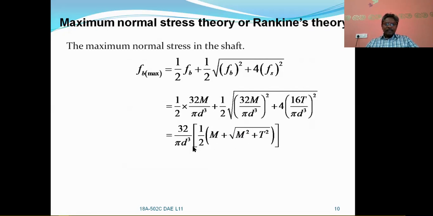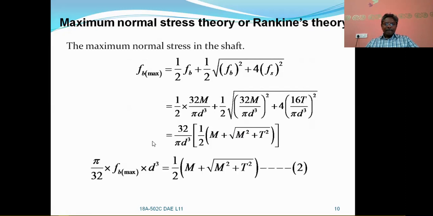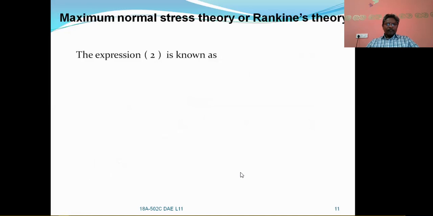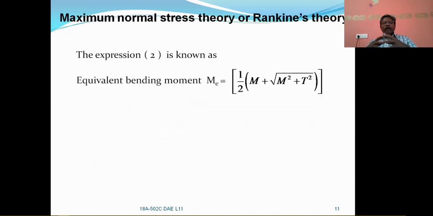If you bring pi d cube and 32 to the left side, you will get pi by 32 Fb maximum into d cube, which is equal to half M plus under root of M square plus T square, where half M plus under root of M square plus T square will be the equivalent bending moment.